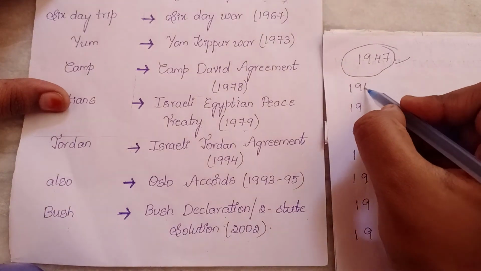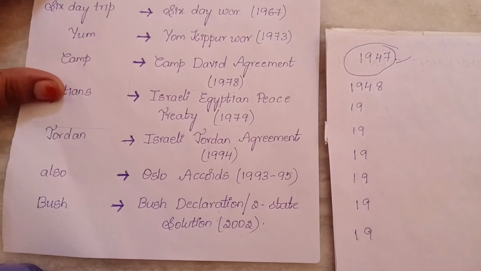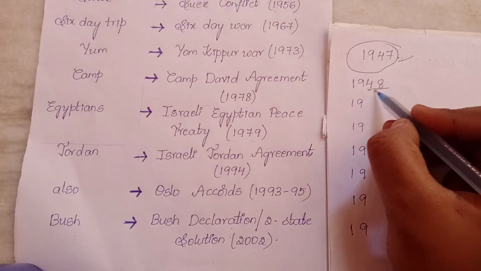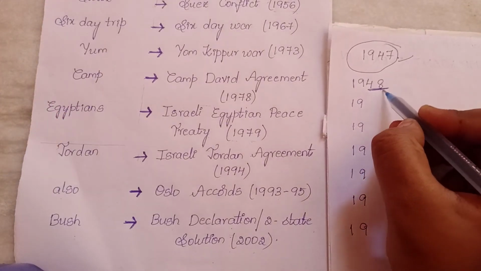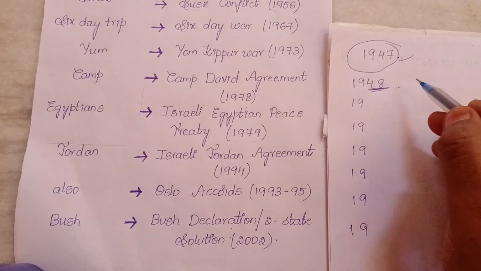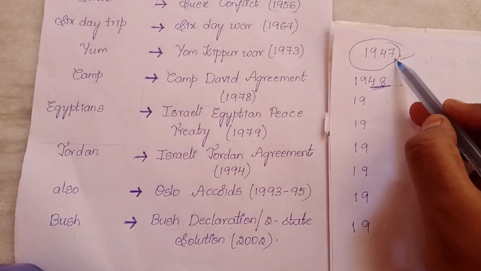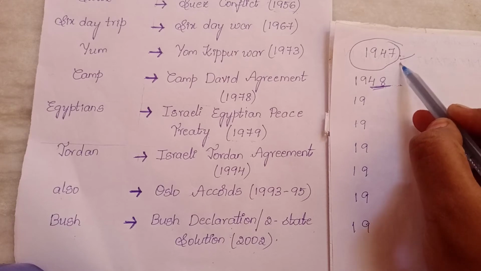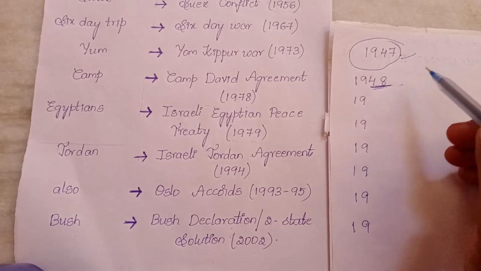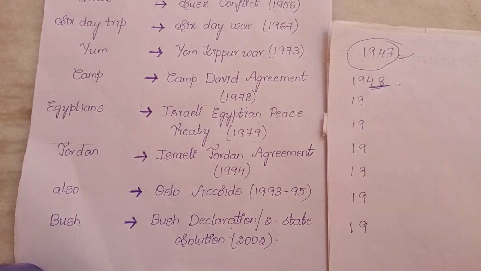So, in 1948, Israeli state was formed. You see, 1948. You must remember this date. There is no trick to remember this. Please remember it. 1947 we got our independence. Around that time only other states also got their independence, and they formed different states.